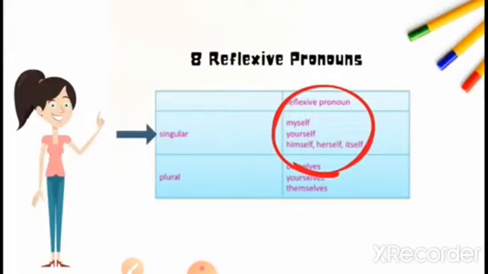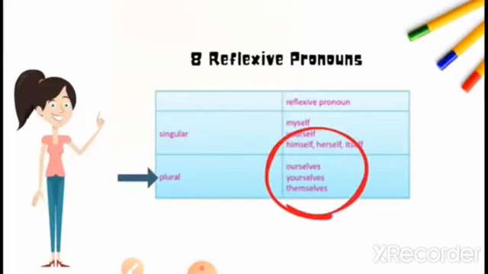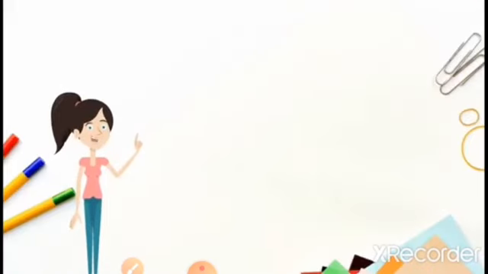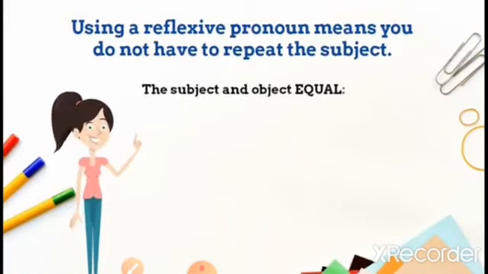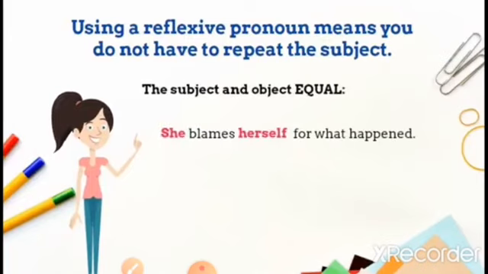And for the plural: yourselves, ourselves, themselves. Using a reflexive pronoun means you don't have to repeat the subject. As you already know about the subject, here subject and object are equal. She blames herself for what happened.